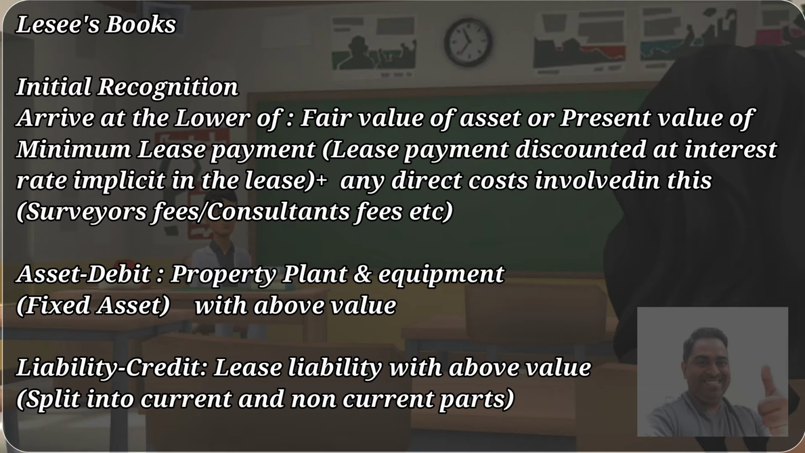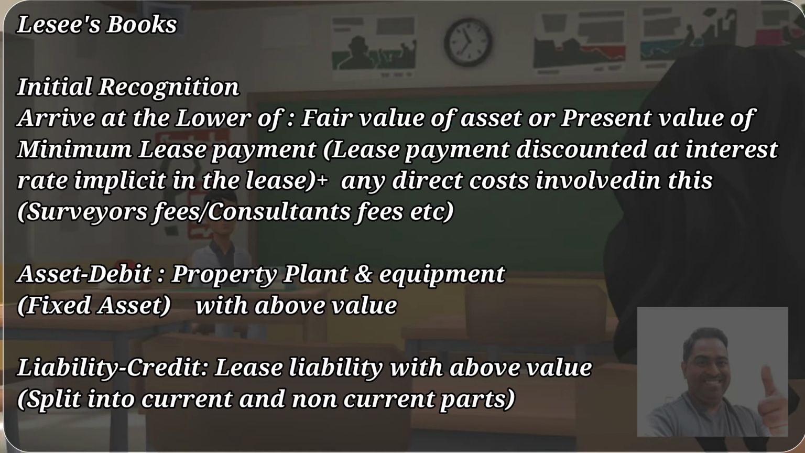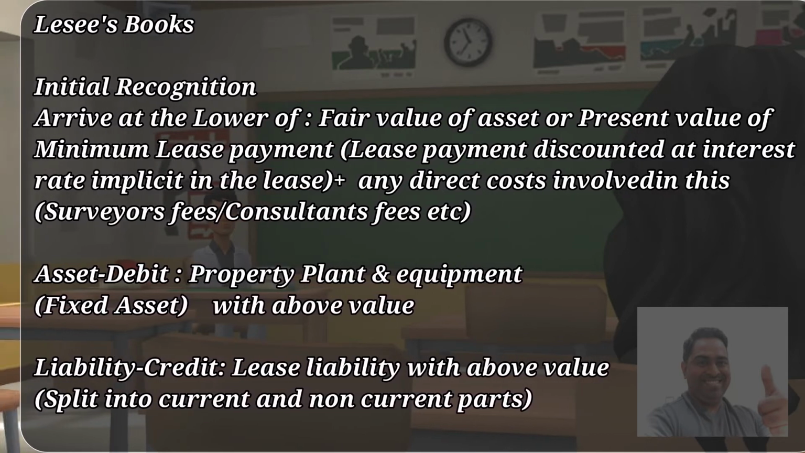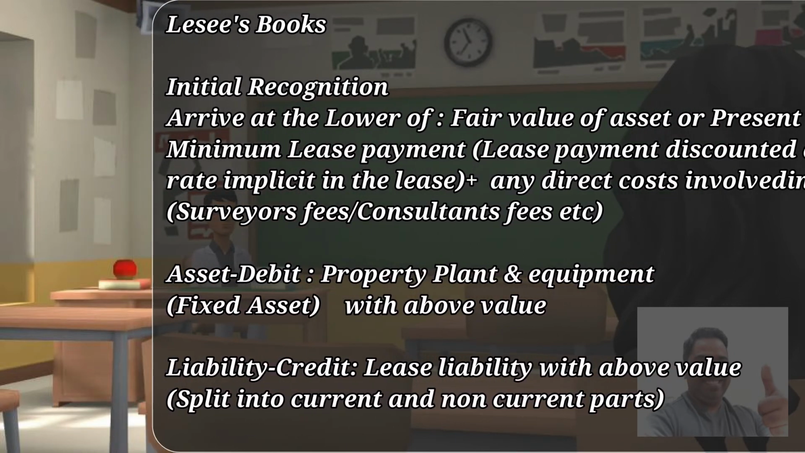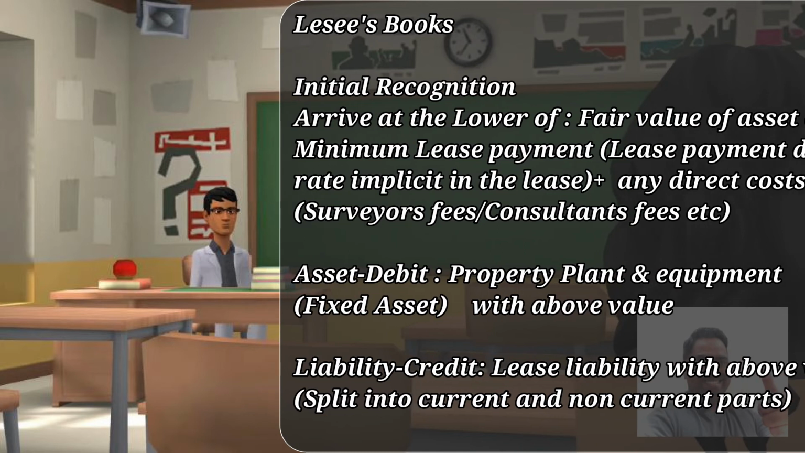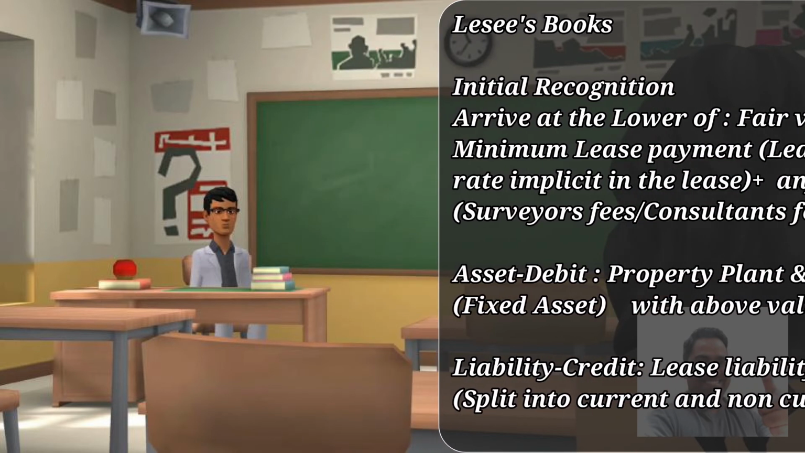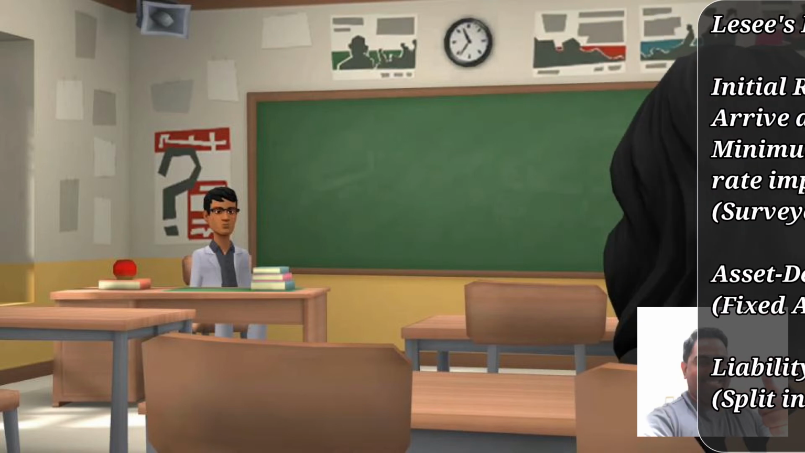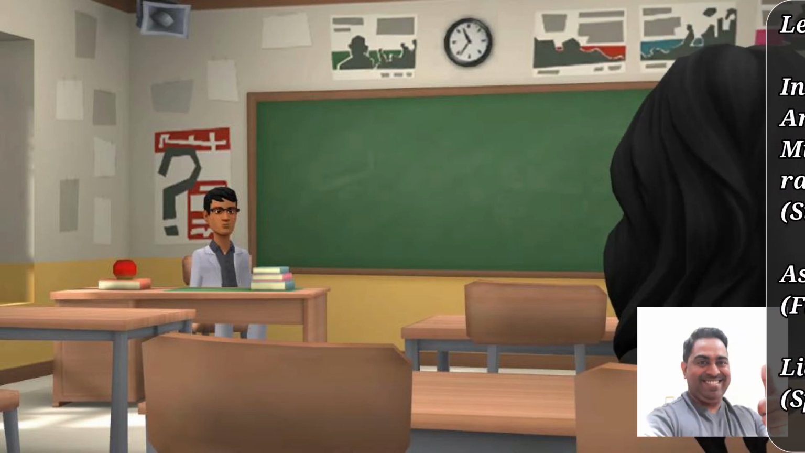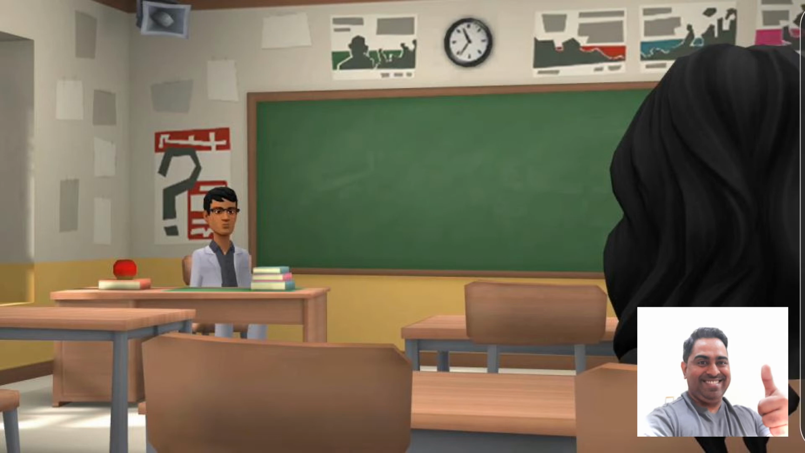And what will be the entry? So it's a leased asset. You need to recognize it as a fixed asset in your balance sheet or statement of financial position, considering you as the lessee. So the entry will be debit property, plant and equipment, which is a fixed asset, with the above value we arrived at earlier, and credit lease liability with the above value, and this has to be split into current liability as well as non-current liability.